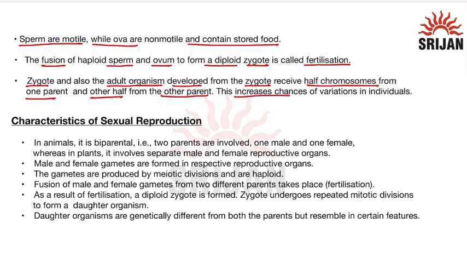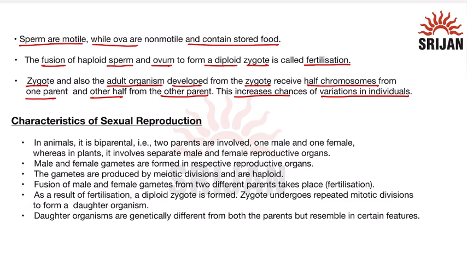This increases the chance of variations in individuals. This is the advantage of sexual reproduction. The zygote is a varied form of both the parents, and this helps them to evolve with the changing surroundings.